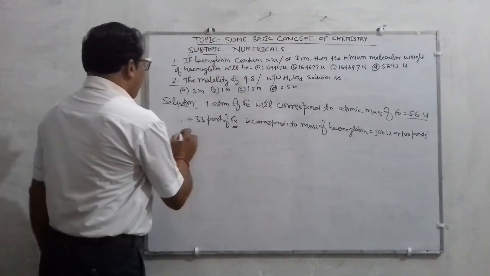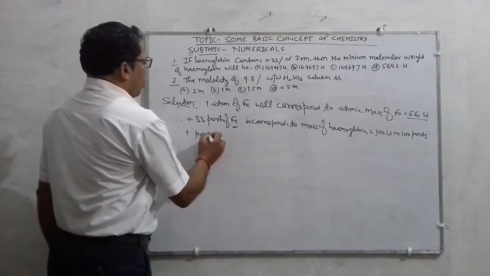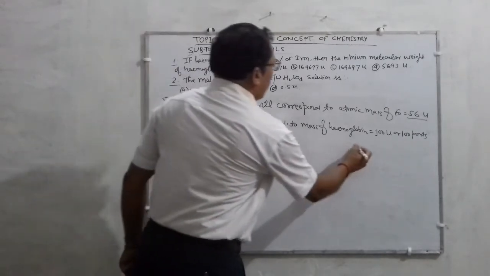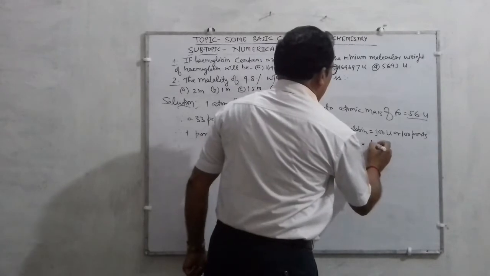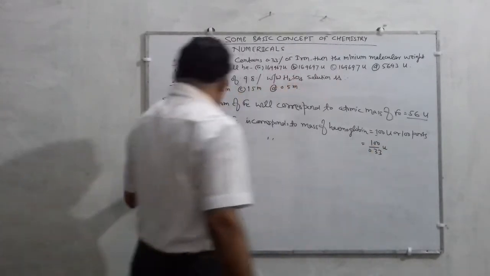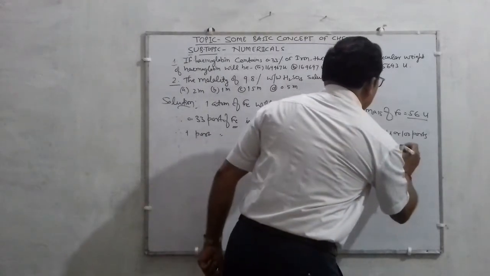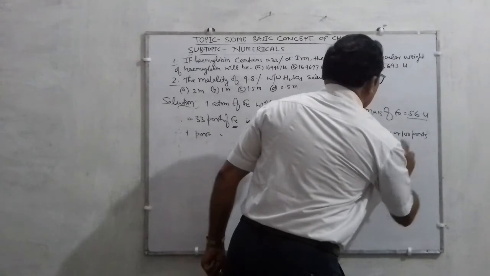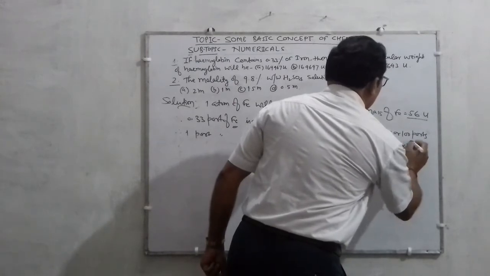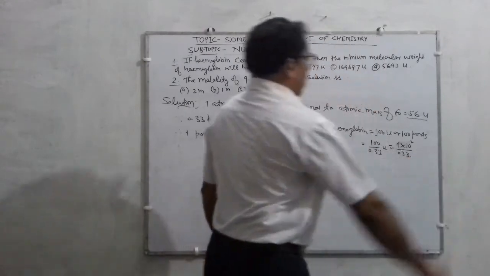So 1 part of hemoglobin will correspond to what? That is 100 upon 0.33 u. Is it? That may be written as 1 into 10 to the power 2 divided by 0.33.